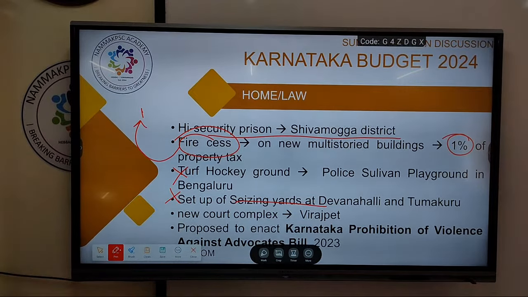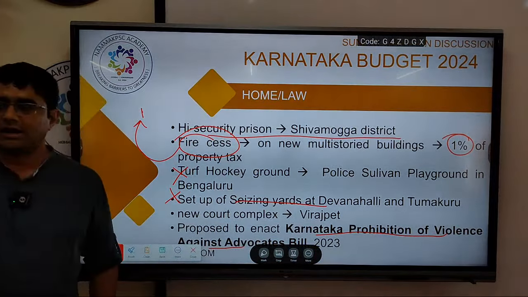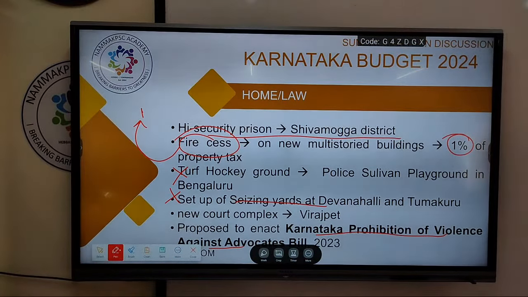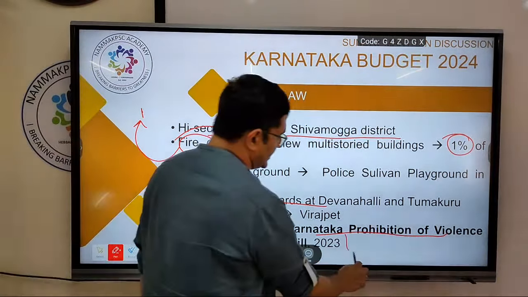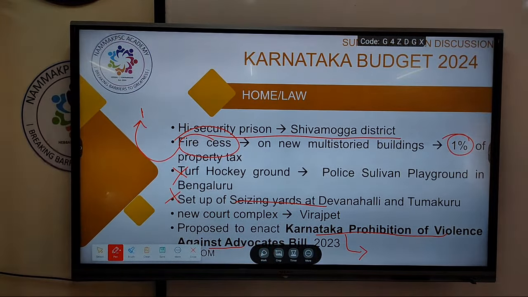A new court complex in Virajpet, and a proposal to introduce a bill called the Karnataka Prohibition of Violence Against Advocates. This bill was in the news because of violence against advocates, and also to reduce police atrocities against lawyers. It will be introduced by the Karnataka legislature. Whenever it is in the news, you can read a little about it, but generally it is to protect lawyers against violence. These are some of the provisions under home and law.